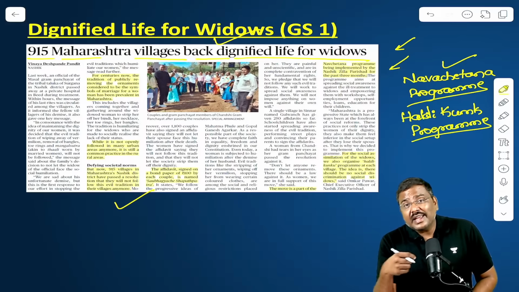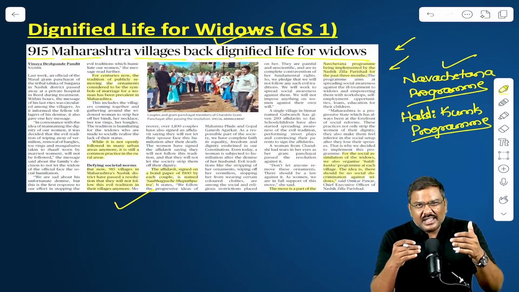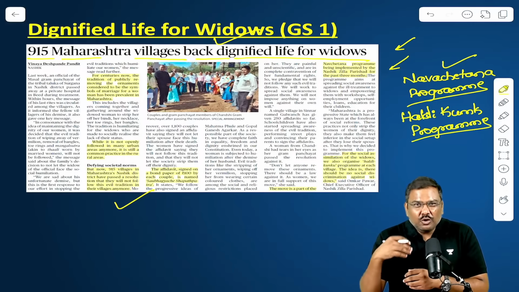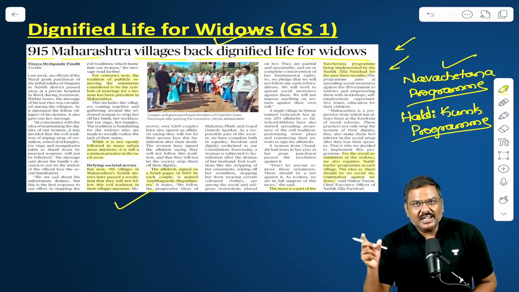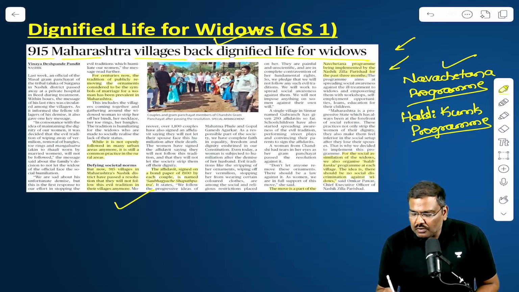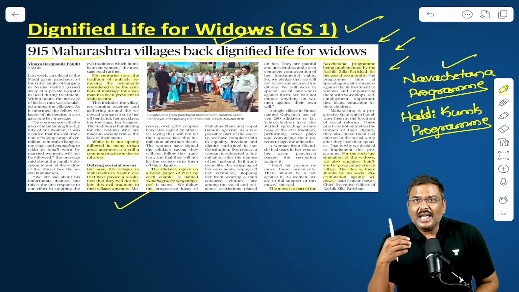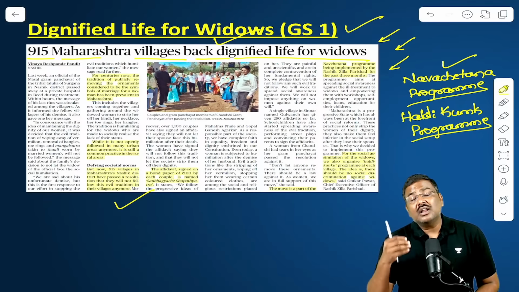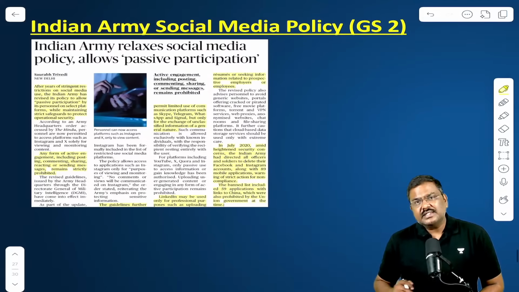These kind of programs are being implemented where the participants, in some cases, are signing bonds and taking an oath stating that all these kind of practices which do not have any scientific argument, which basically humiliate women upon the death of the husband, would be discontinued in these particular regions. So for social issues, GS paper 1, you can quote this as a case study, which will help in improving the livelihood or protecting the status of the women even after the death of the husband. Done? Right, so these are various important articles.